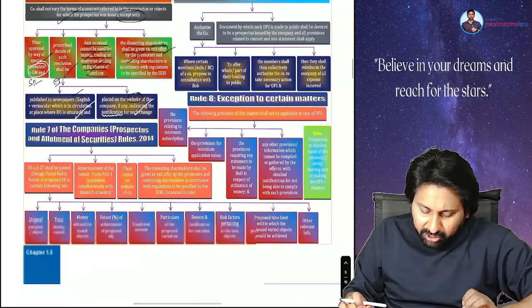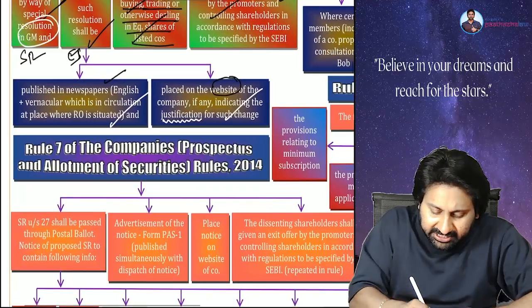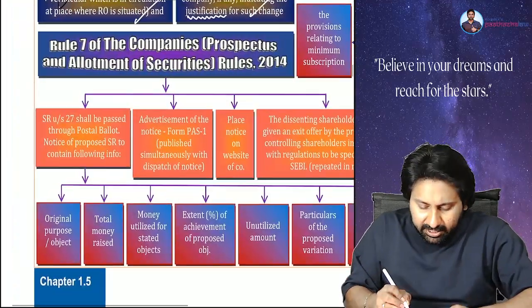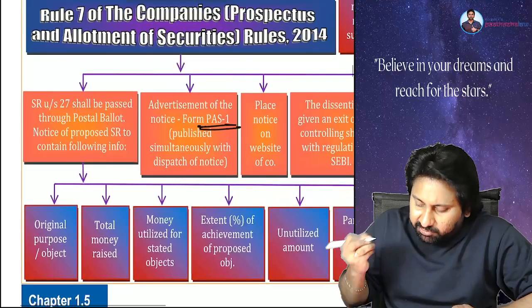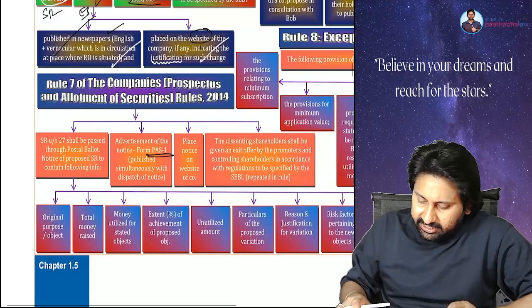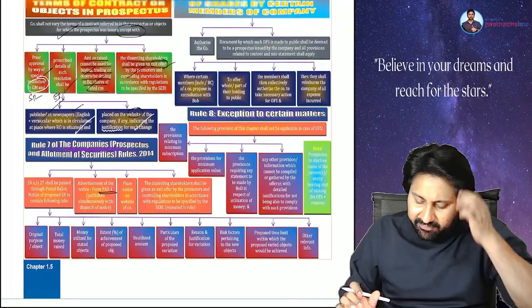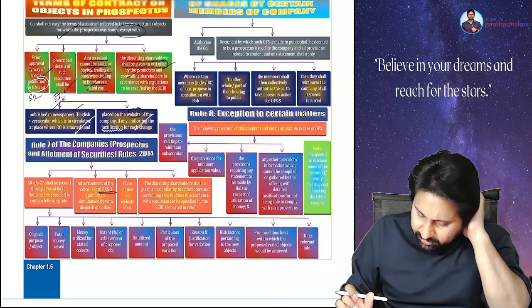Everybody answer, understood the point clearly or not? You have to give justification by advertisement in newspaper. That should be in PAS-1 form. That's it. These are all the main concepts in section number 27. Up to here, everyone understood the point clearly?